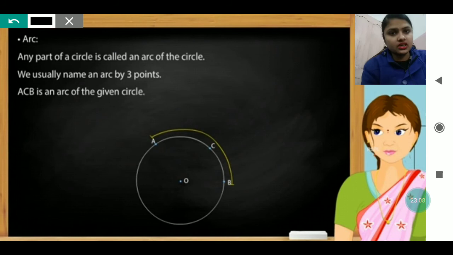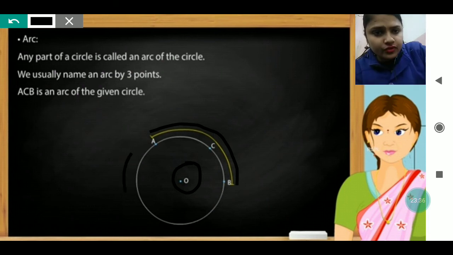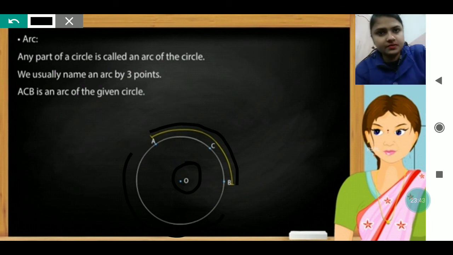The arc of the circle. Any part of a circle is called an arc of the circle. We usually name an arc by 3 points. When you have to name an arc of a circle, we usually give the name as ABC is an arc of the circle. You can see O is the center, and ABC is the arc. This yellow line which you are seeing is forming the arc. It can be formed from this side also, because it is not specified; it can be formed in any part of the circle.